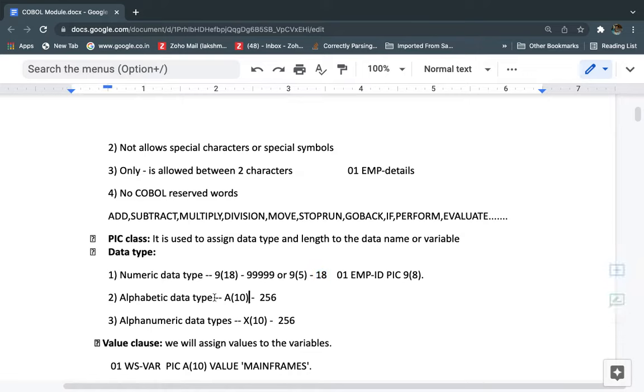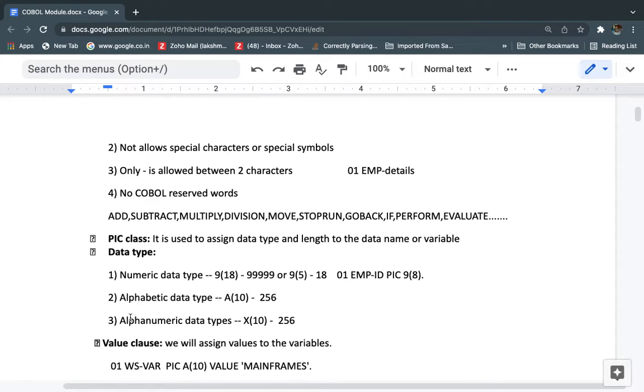So next is alphabetic. The second one is the alphabetic data type. Alphabetic is nothing but A to Z, only alphabets we can store. The maximum we can store is up to 255 characters. Here A stands for alphabet, followed by the length. A of 10 means up to 10 characters can be stored within this alphabetic data type.